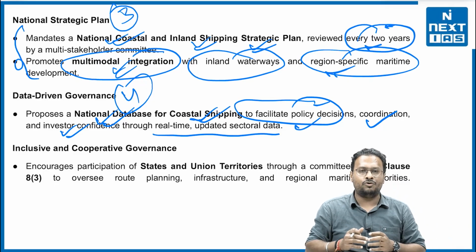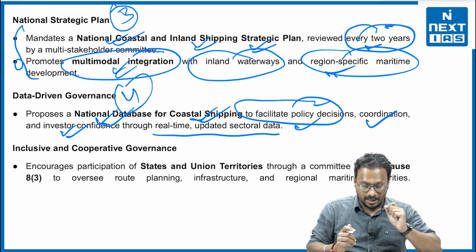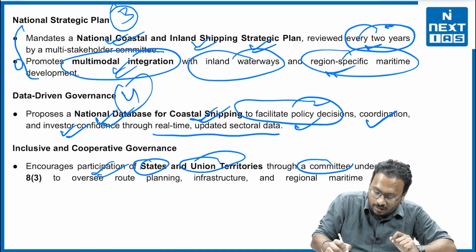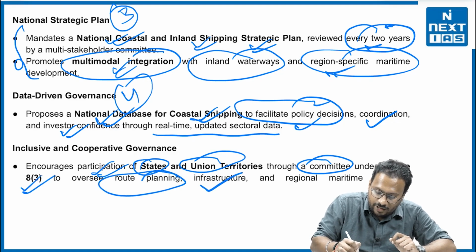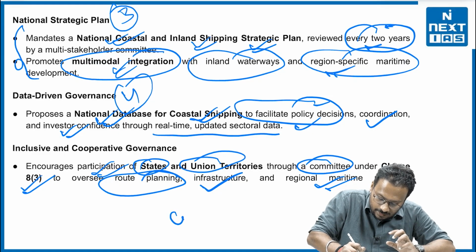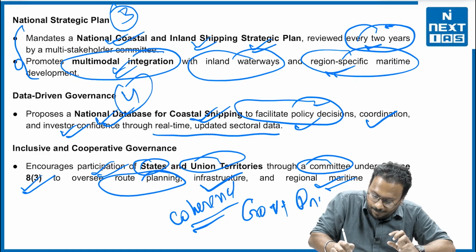And it even promotes inclusive and cooperative governance. Right? How? It encourages participation of states and the UTs through a committee under clause 8.3 to oversee routine planning, infrastructure, and regional maritime priorities. So ultimately, this is talking about more coherence between the government and the private sector. Right?